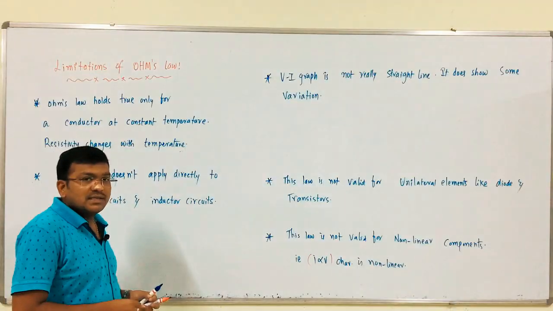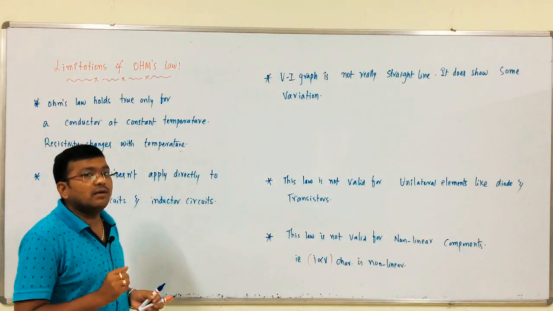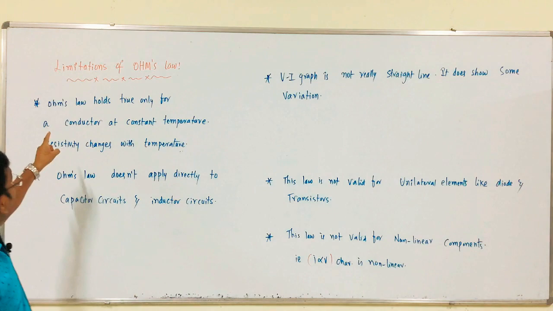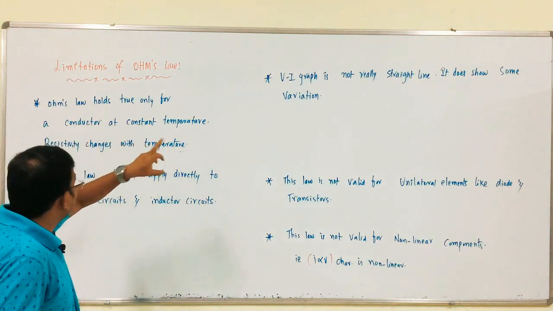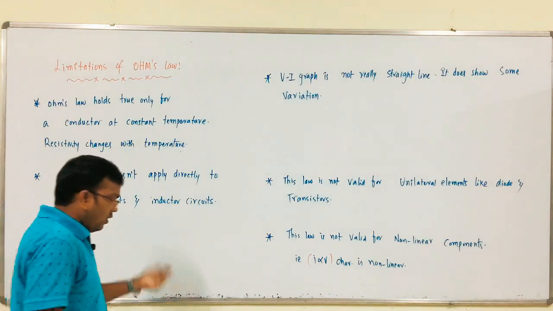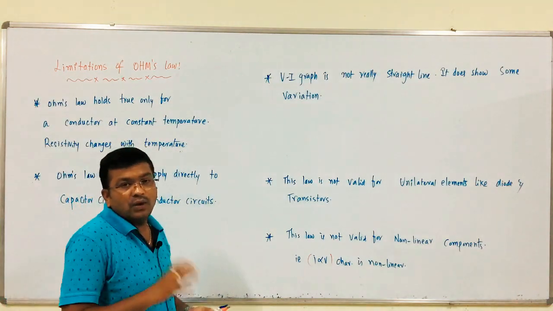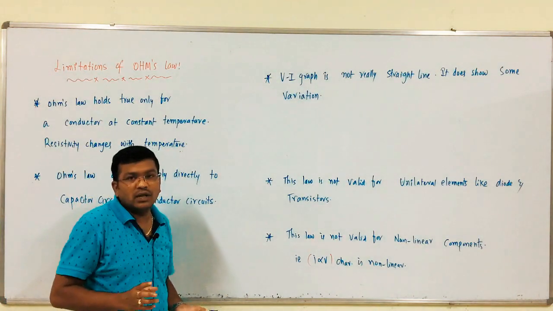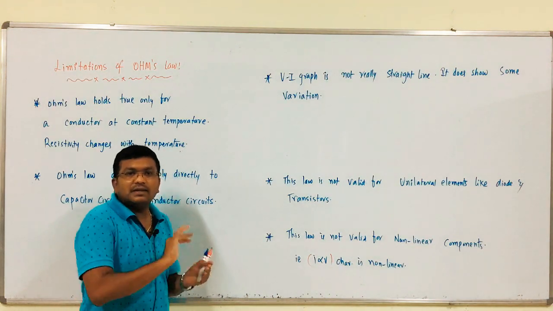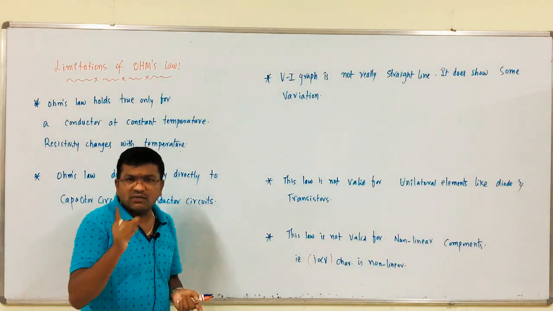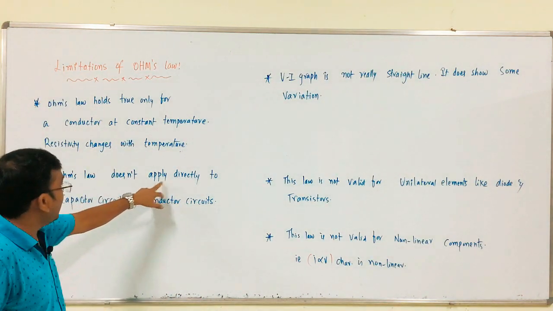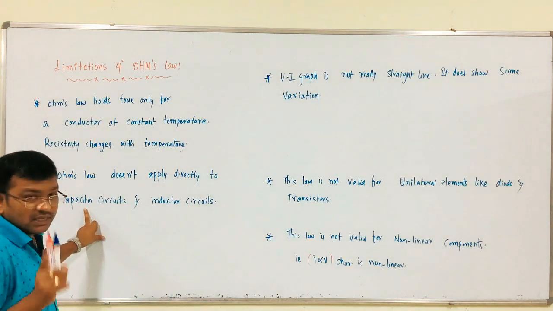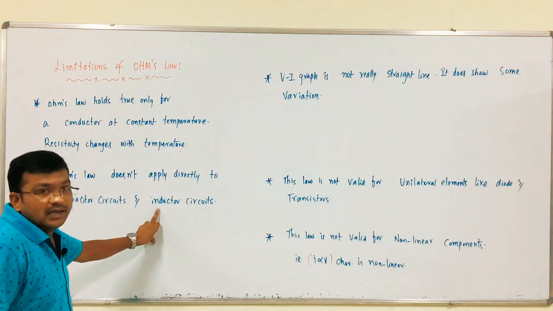Now, we have to discuss some limitations of Ohm's law. Ohm's law holds truly only for a conductor at constant temperature. This law is applicable only at constant temperature. If temperature changes, obviously this law is not applicable. So, this is one of the limitations. Next, Ohm's law does not apply directly to capacitor circuits as well as inductor circuits.